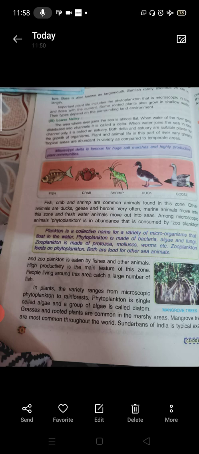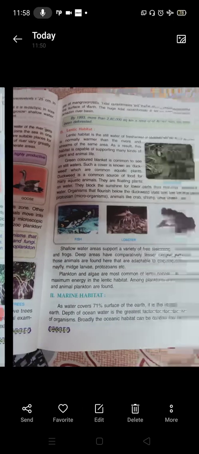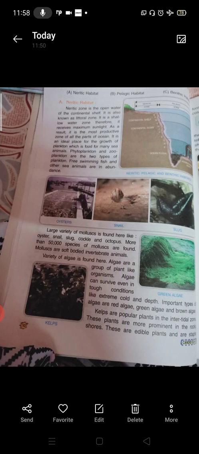Then comes the marine habitat. As water covers 71% of the surface of the earth, it is the largest habitat on the earth. The depth of ocean water is the greatest factor for the change in species of organisms. Broadly, the oceanic habitat can be divided into three parts. Neritic habitat. The neritic zone is the open water of the continental shelf.